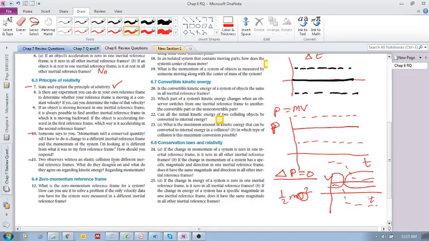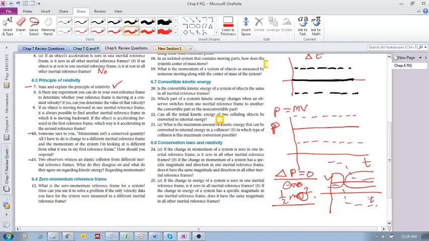So what do they disagree on, looking at it in two different reference frames? Well, they disagree on the kinetic energy, right? Because the velocity in a different reference frame is going to be different. So they disagree on the kinetic energy of each object that collides, and they disagree on the total system kinetic energy. Okay?